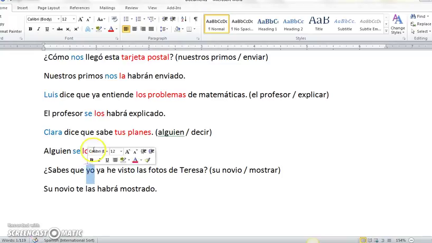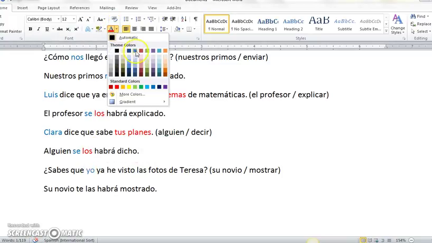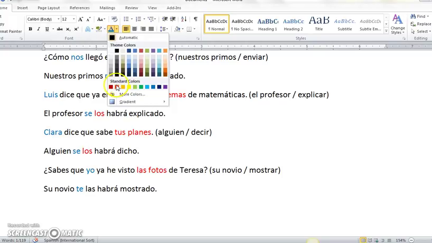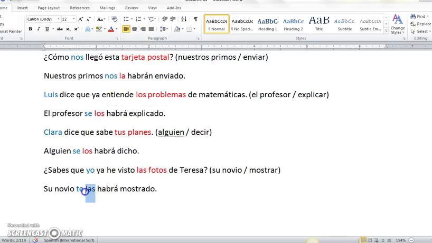I've already seen the pictures. So the indirect object pronoun, since I'm conversing, I'll switch it to the opposite, te. Direct object noun, las fotos. Direct object pronoun, las. Muy bien, clase. Hasta luego.